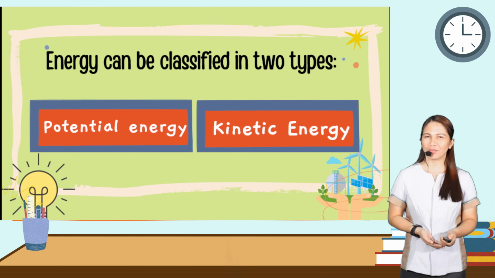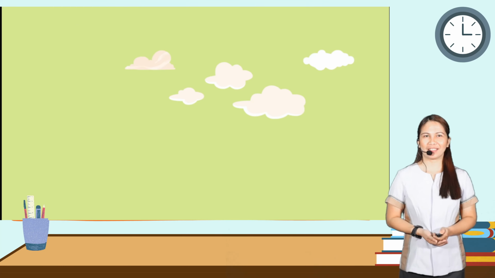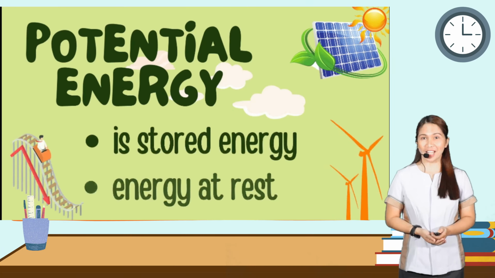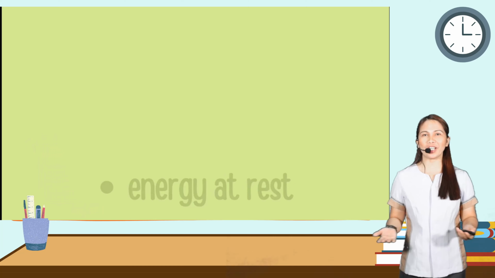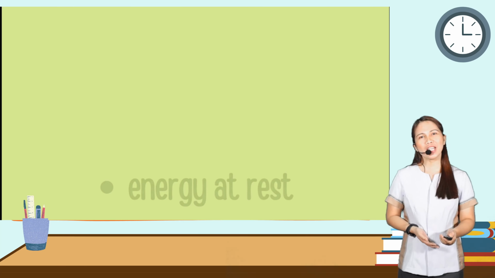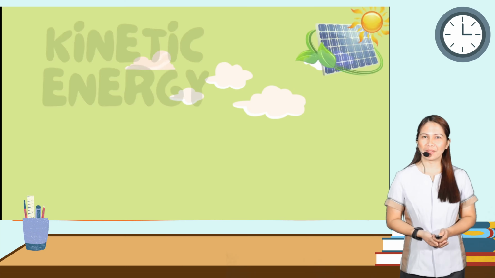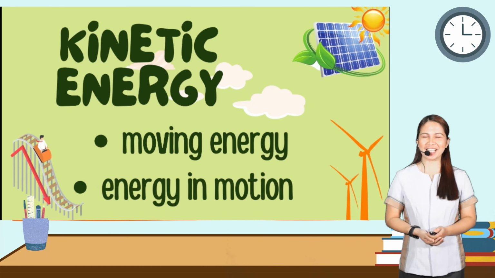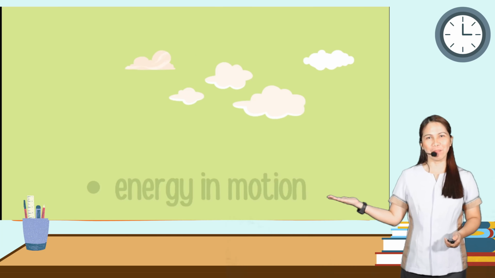So, what is potential energy? Potential energy is stored energy or energy at rest. How about kinetic energy? Kinetic energy is moving energy or energy in motion.